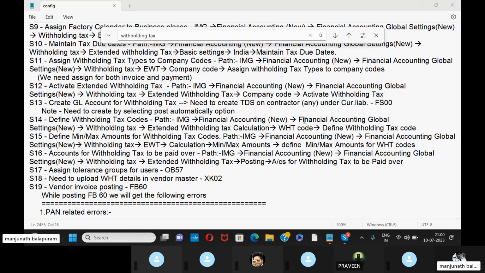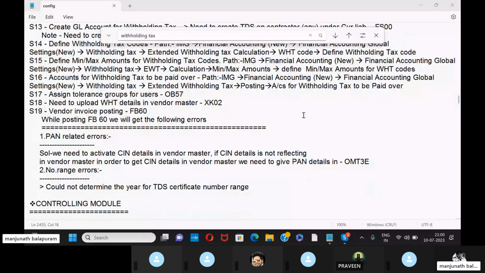And then the last one is vendor invoice posting in FB60. While posting in FB60, we'll get some important errors, especially PAN related errors. For the solution, we need to activate the CIN details in the vendor master. In case the CIN detail is not reflecting in the vendor master, we have to reflect this CIN detail. So we need to give PAN details for the vendor in OMT3. This is very important from the Indian perspective, especially from the errors point of view.